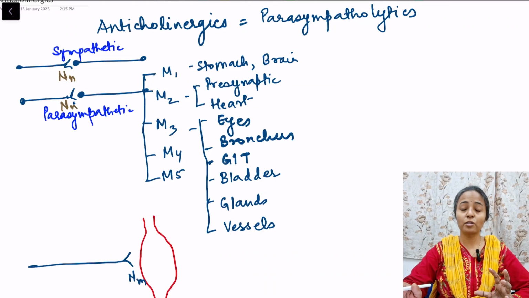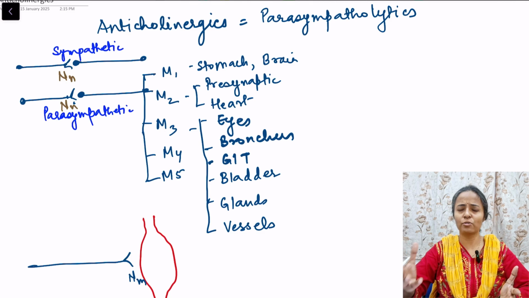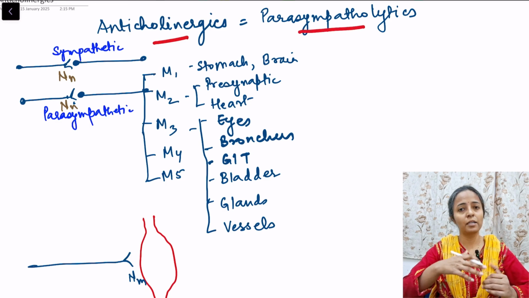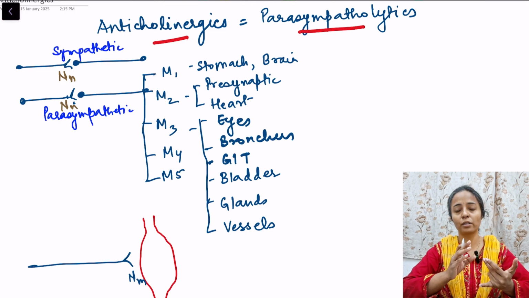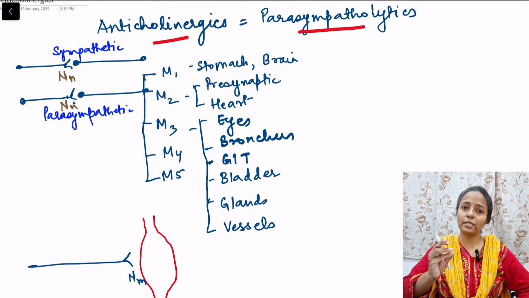Anticholinergics are the drugs which will act against the action of acetylcholine. So they will oppose all the actions of acetylcholine. Hence the name anticholinergics, also known as parasympatholytics. Now, this we have seen in other previous videos, on the autonomic nervous system and also on the cholinergic drugs, where we saw how acetylcholine acts.